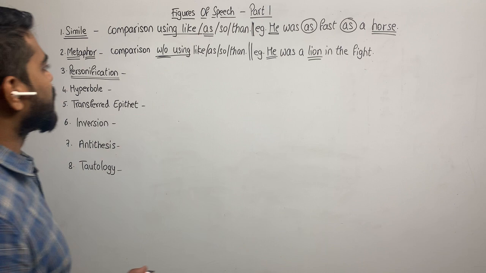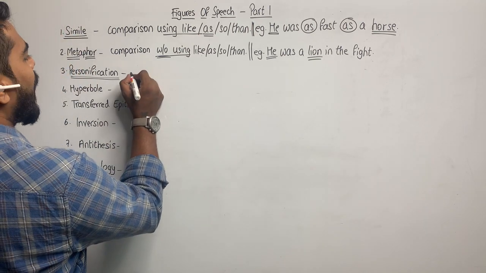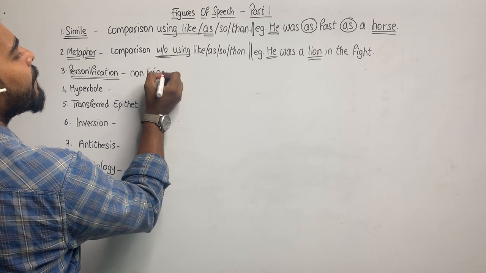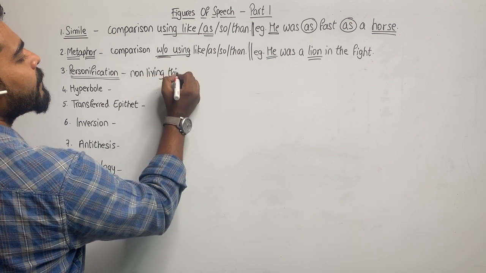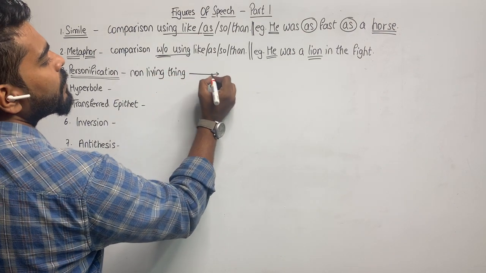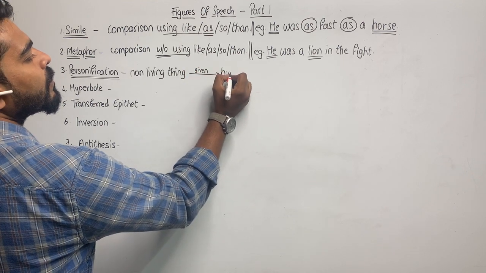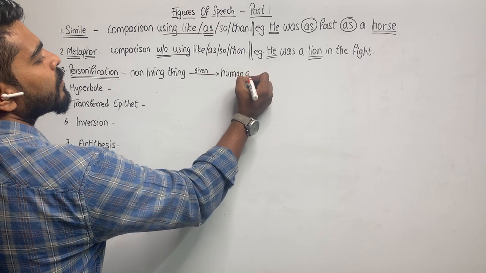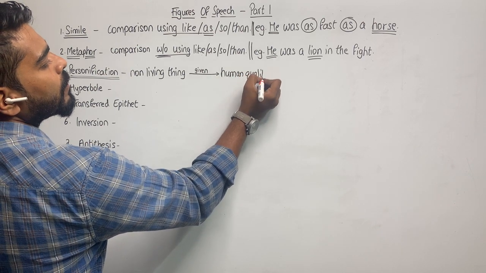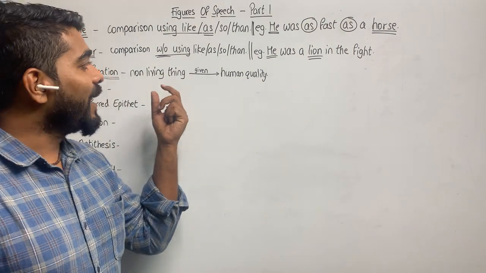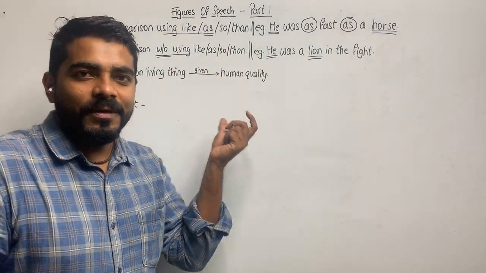In personification, what do we have? When a non-living thing is given a human quality.